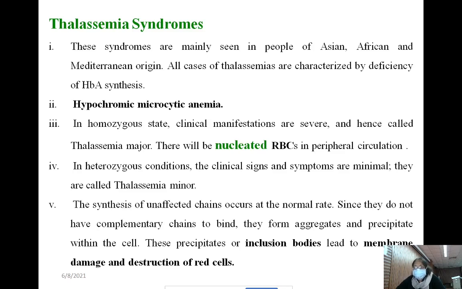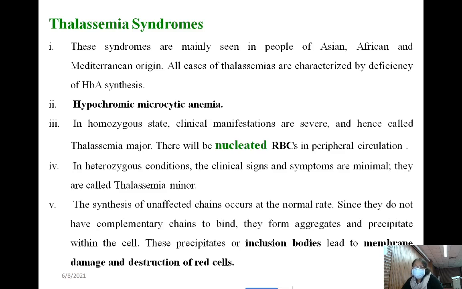Because of this thalassemia major, there will be increased erythropoiesis. Heterozygous condition is known as minor. In case of thalassemia, homozygous is known as major and heterozygous is known as minor. In the heterozygous condition, clinical signs and symptoms are very negligible, almost like a normal person.